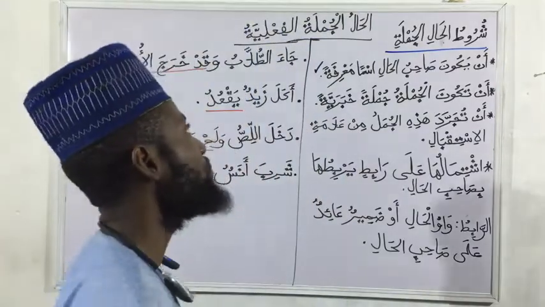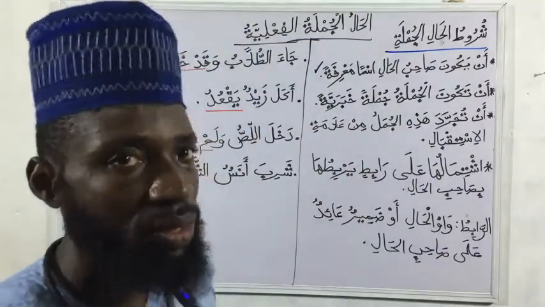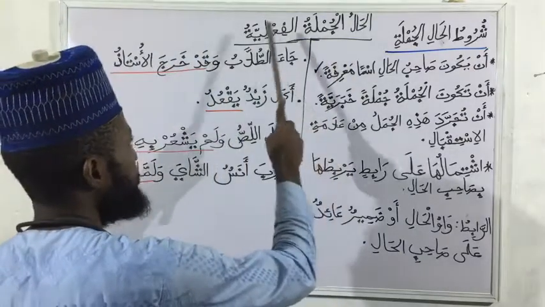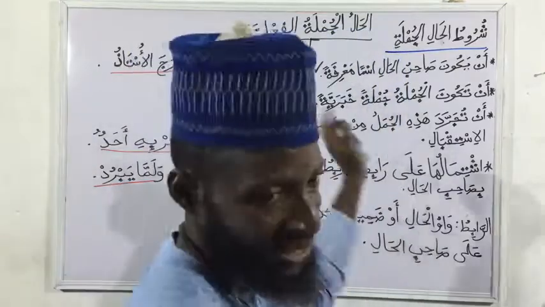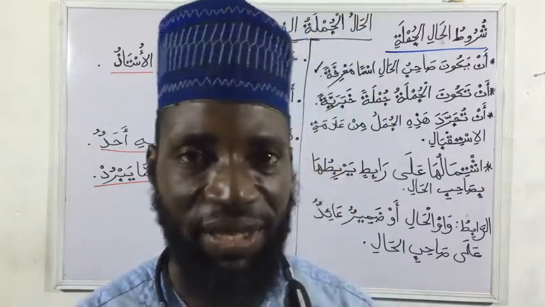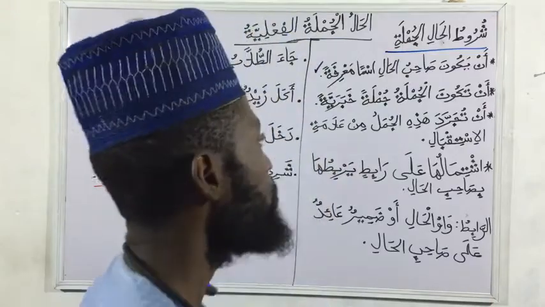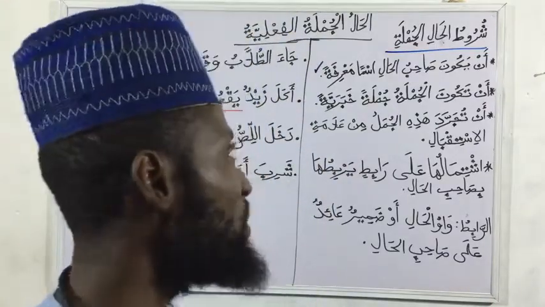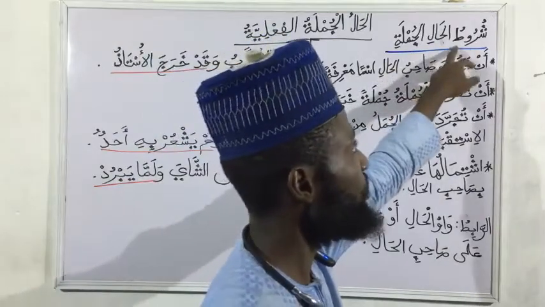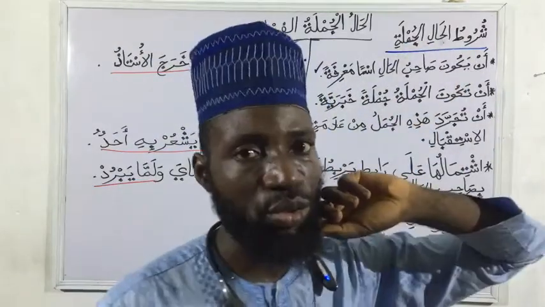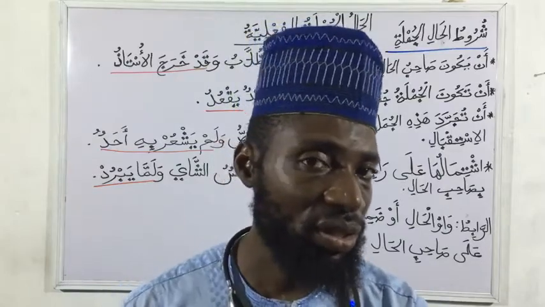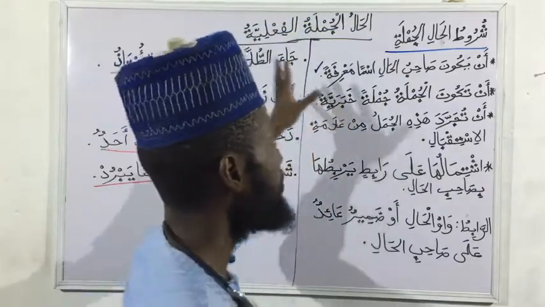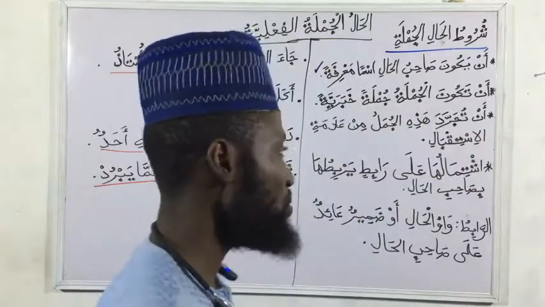And shortly before this time, we treated al-hal al-jumla ismiya. So now we are taking al-hal al-jumla fi'liya. When our hal is a jumla fi'liya, that means it's a verbal sentence. When we treated al-jumla ismiya, we said there are some conditions for hal when it is a sentence. The same conditions we just mentioned for jumla ismiya also apply to jumla fi'liya. So let's quickly revise it.